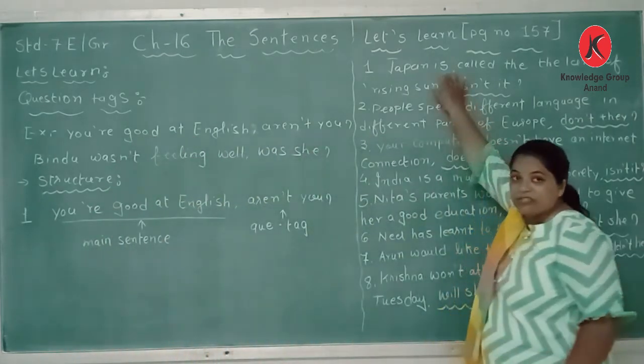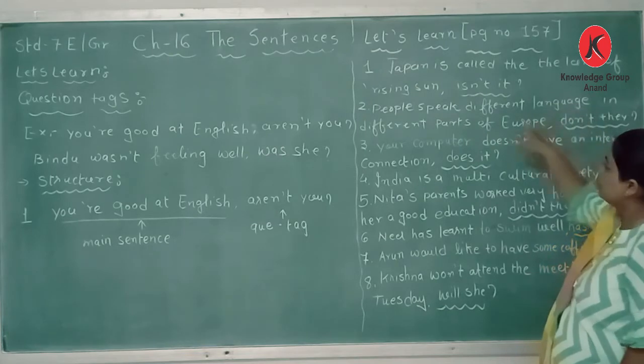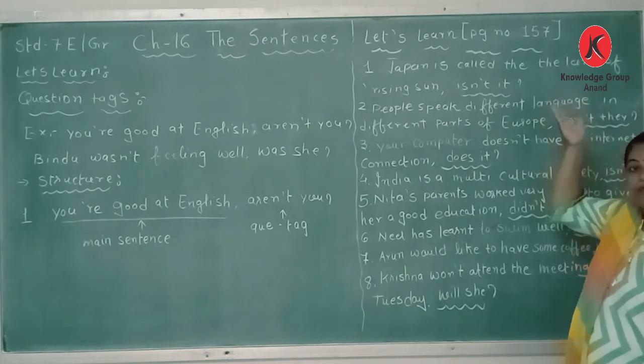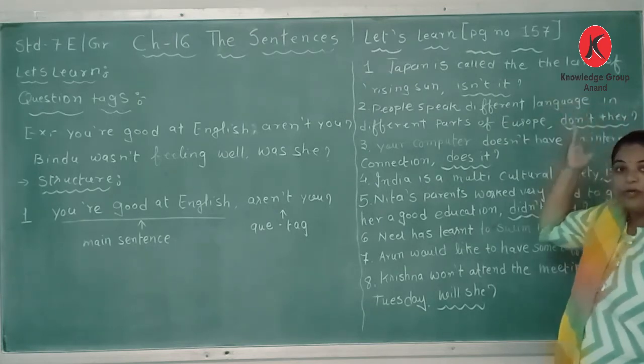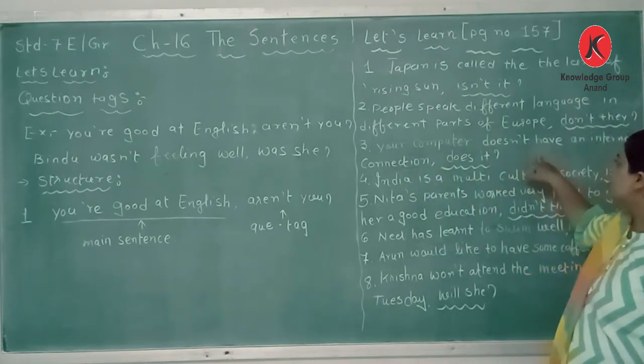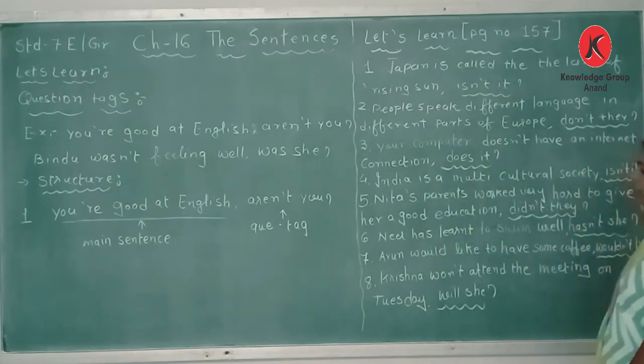So here Japan is, so is in the short form, isn't it. Here people speak different languages in different parts of Europe, so it is a plural form. We can say they if we are taking a pronoun, so here they are taken, don't they. Your computer doesn't, so does it. India is, so is has become isn't it. Neeta's parents worked very hard, so didn't they. Neeta has become hasn't she. Would became wouldn't he. Won't became will she.